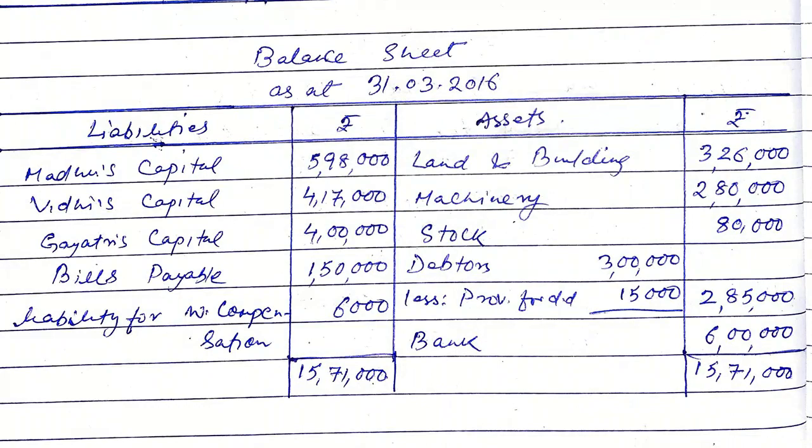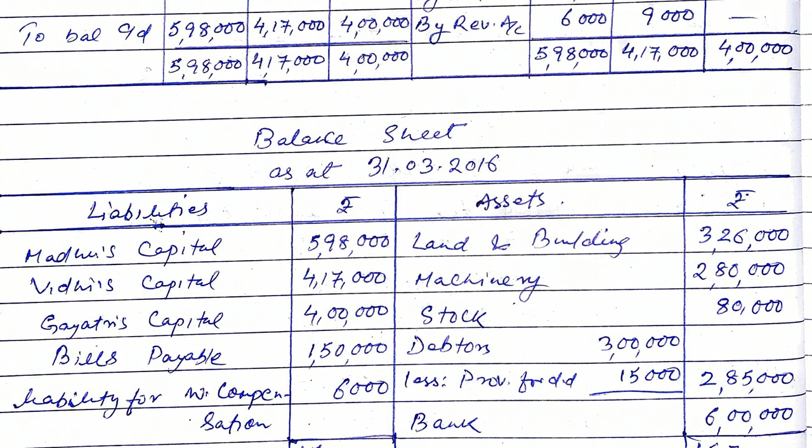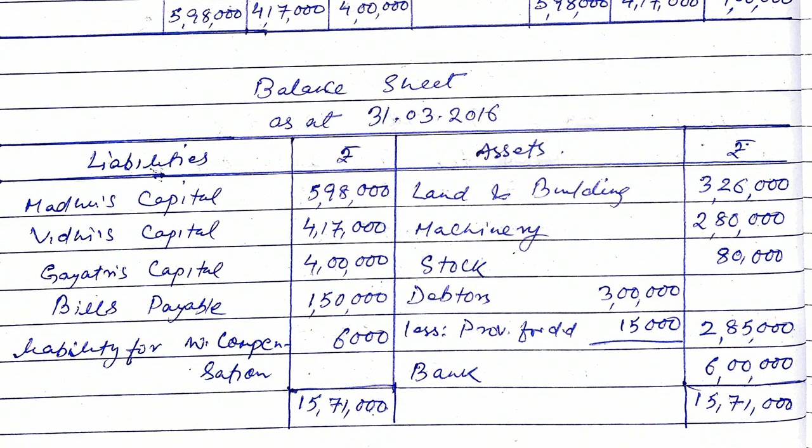Now see the liability side. Madhu's capital, Vidhi's capital, Gayatri's capital, as we calculated in the partners' capital account: 5,98,000, 4,17,000 and 4 lakh. Bills payable as it appears in the old balance sheet will be copied, 1,50,000. The liability for workmen compensation has not been paid; the question says that there was a claim of 6,000 and payment has not been done.